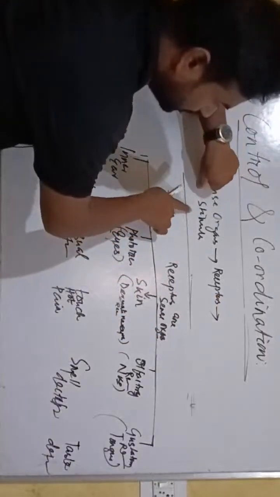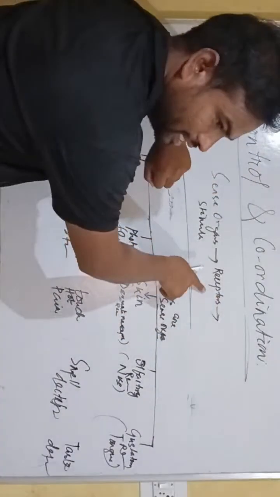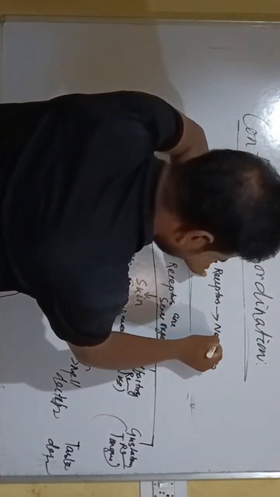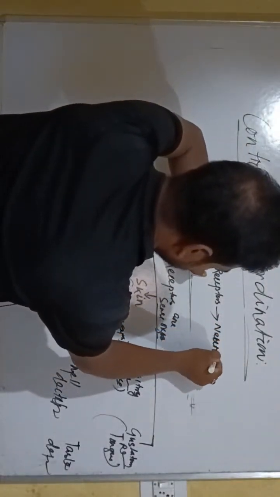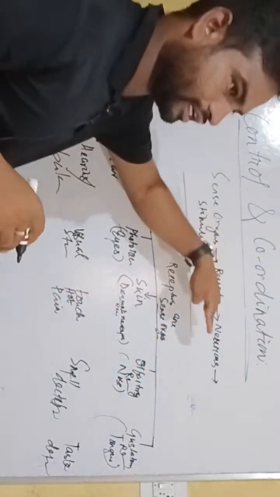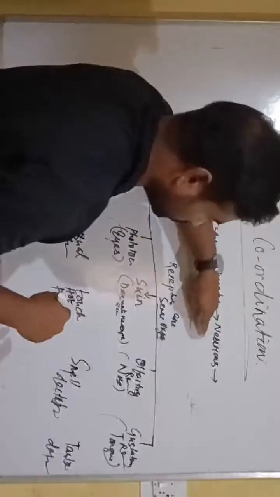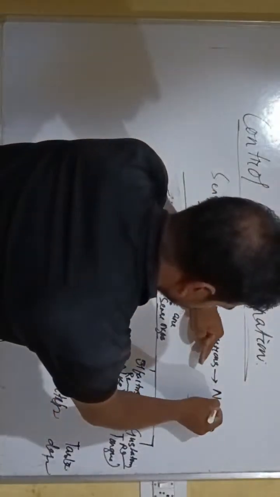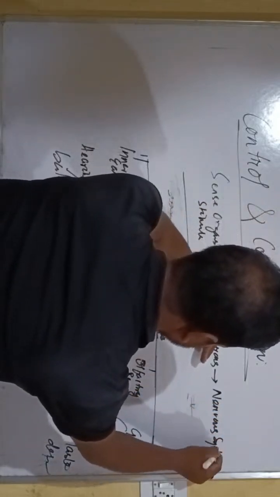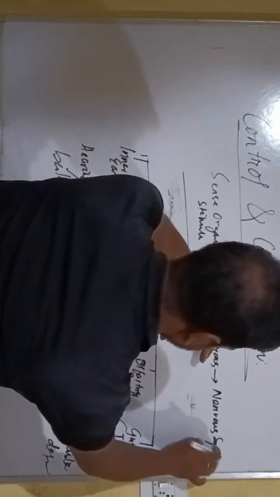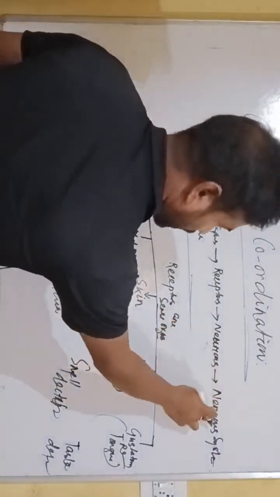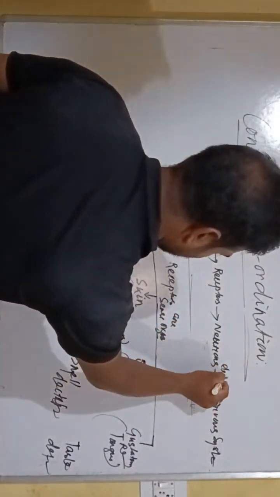The hot stimulus is transferred to the receptor cell. Then receptors are connected with the neurons or nerve cells. The neurons are interconnected to each other. So, through the neurons, this message is transferred to the nerve system in the form of electrical impulse.